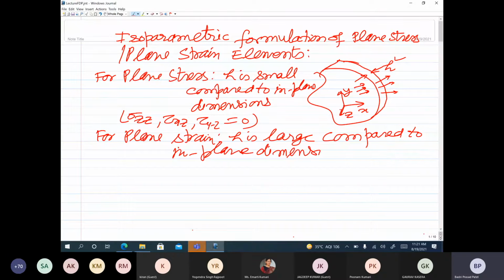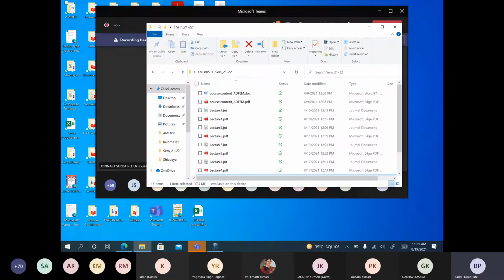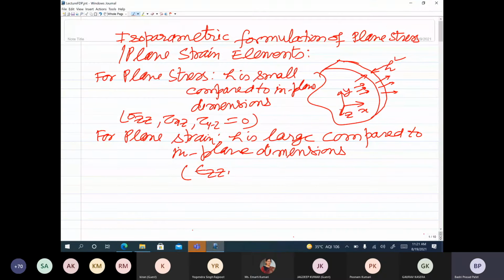In this case, epsilon zz, gamma xz and gamma yz are equal to 0, where epsilon zz is the normal strain along the z direction, gamma xz is the shear strain in the xz plane, and gamma yz is the shear strain in the yz plane.